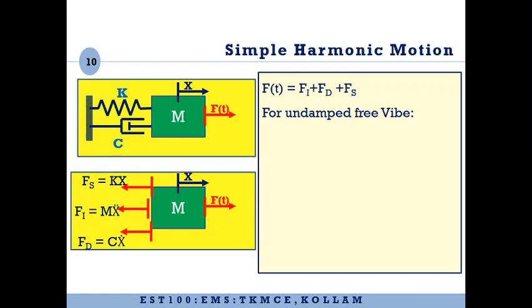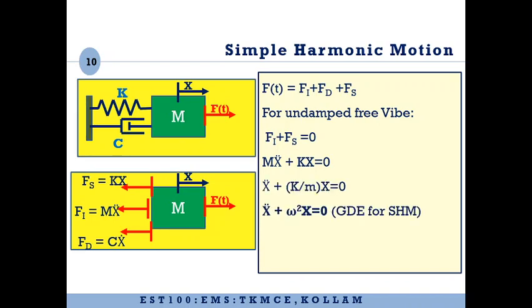Also, the external force F of t will be equal to 0 for free vibration. So Fi plus Fs equal to 0. Fi is m x double dot, Fs is kx. So m x double dot plus kx equal to 0. x double dot plus k by m x equal to 0. Let us replace k by m with omega square. So x double dot plus omega square x equal to 0. This we call the governing differential equation for simple harmonic motion.